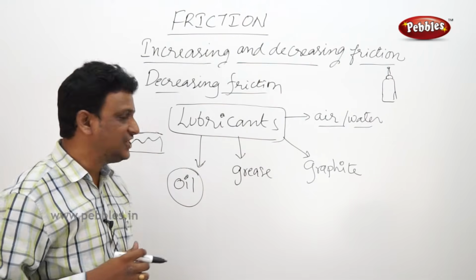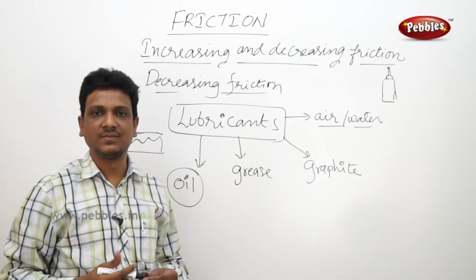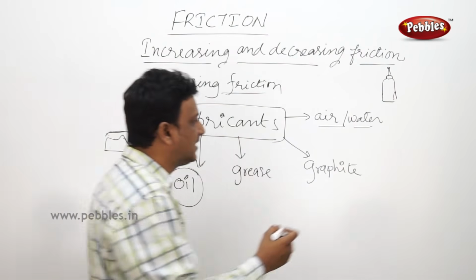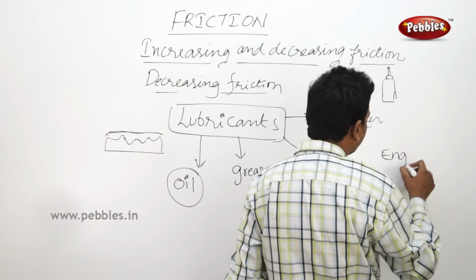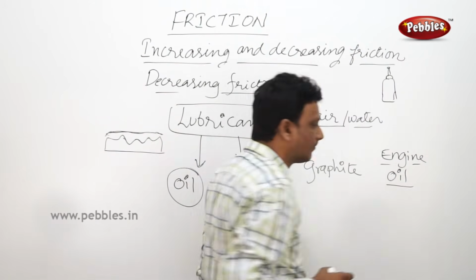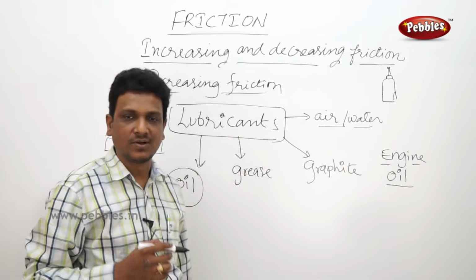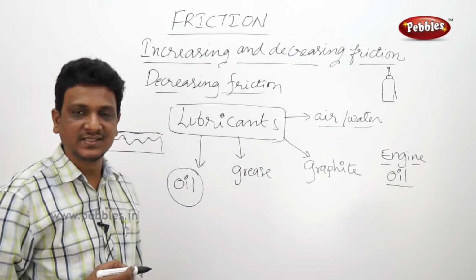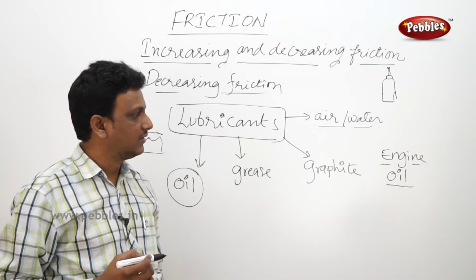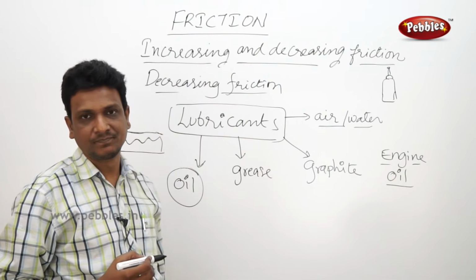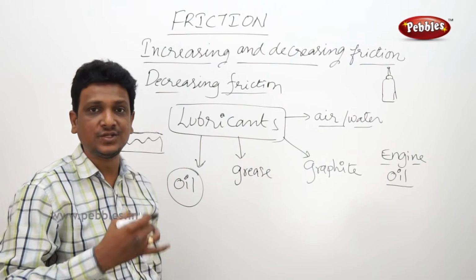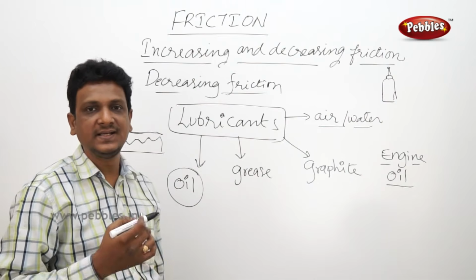In the bike engine, a lot of sound comes from the engine and heat is also produced. In the engine, they will keep engine oil. For bikes, cars, trucks, buses, lorries, for every vehicle, they keep oil in the engine. They keep coolant oils. These oils will absorb the heat.